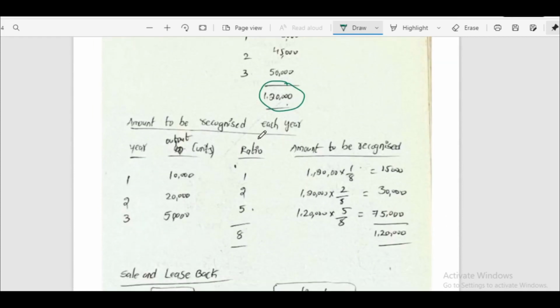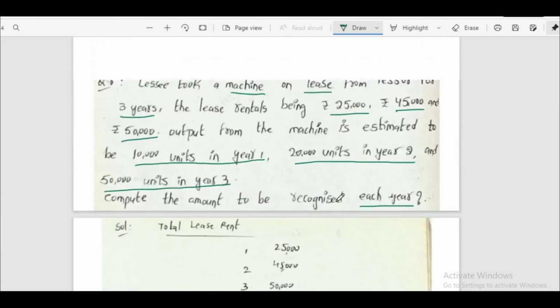Based on output, we have to calculate the ratio. Output is given: first year 10,000, second year 20,000, third year 50,000. Now if we calculate the ratio, 50, 20 plus 10, total is 80,000. This is 1:2:5. So in that ratio, we have to recognize each year. 1,20,000 into 1/8, 15,000 for the first year we have to recognize. We have to recognize 30,000 in the second year. In the third year 75,000. Total is 1,20,000.